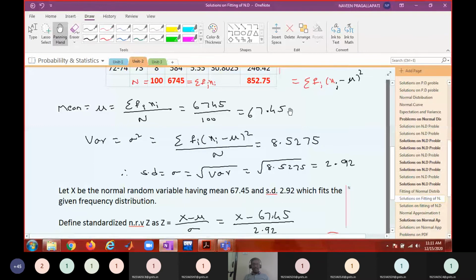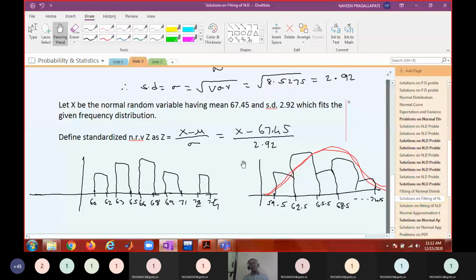So we equated the statistical mean and statistical variance, which are the mean and variance obtained through the frequency distribution, with the mean and variance of the normal distribution.